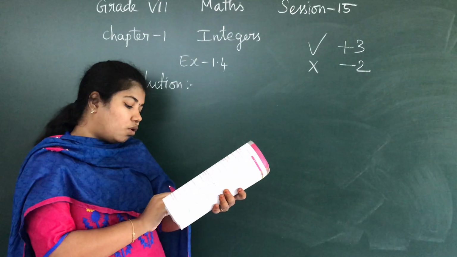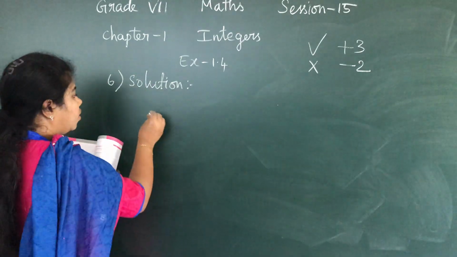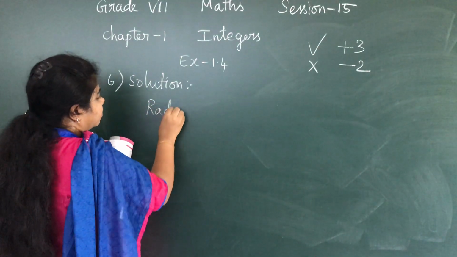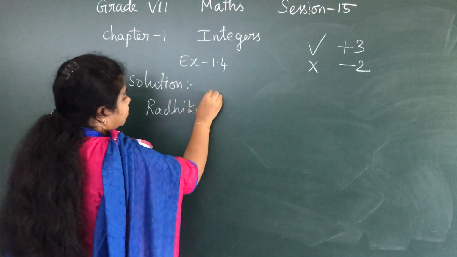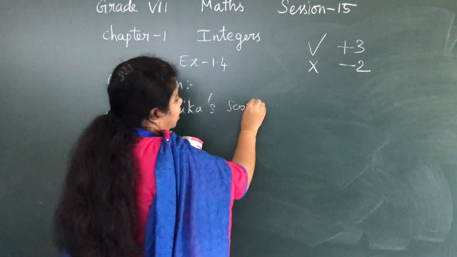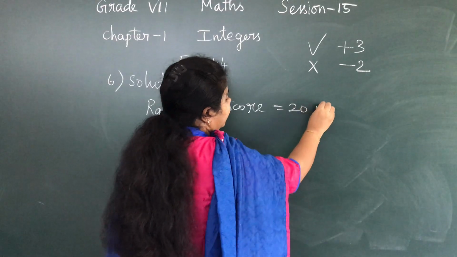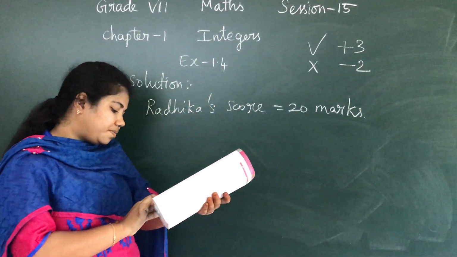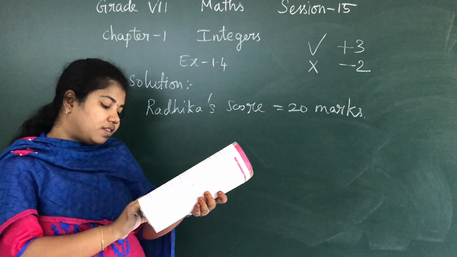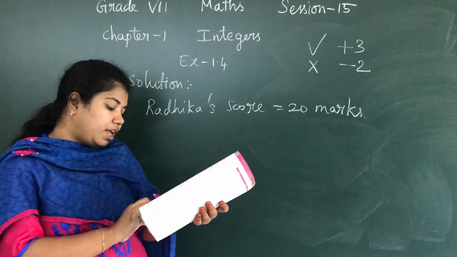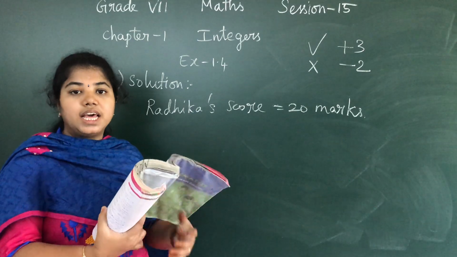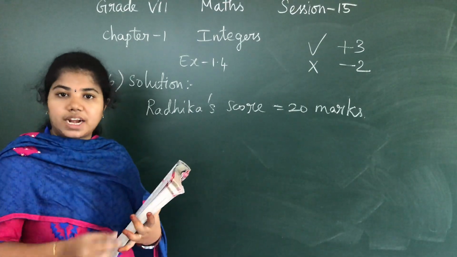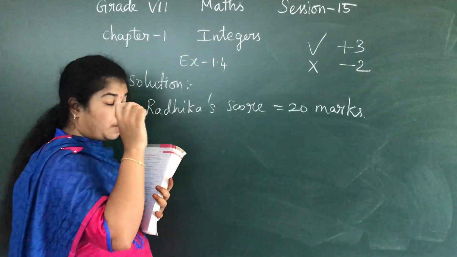Okay, Radhika scored 20 marks. What marks did Radhika score? Radhika's score is 20 marks. Okay. Now, if she has got 12 correct answers, how many questions has she attempted incorrectly? They have given 12 correct answers. 12 correct answers she has attempted.